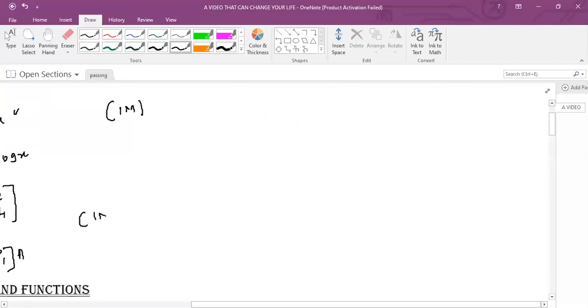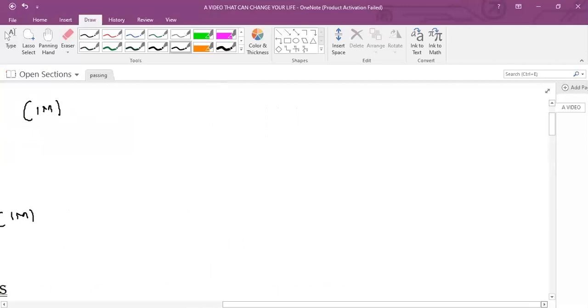Then there will be a fixed question on Rolle's theorem or mean value theorem. Suppose the question is f of x is equal to x square minus 2x plus 5.